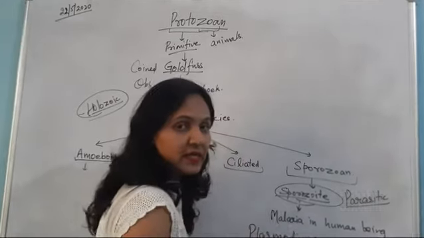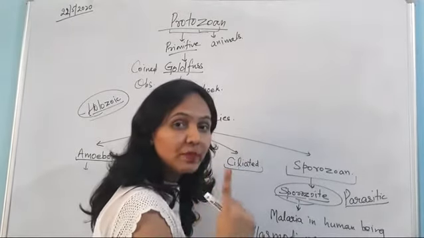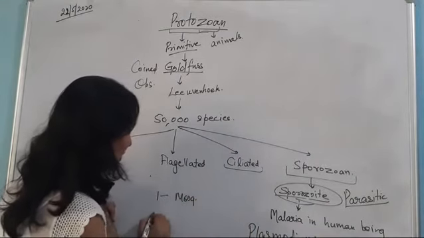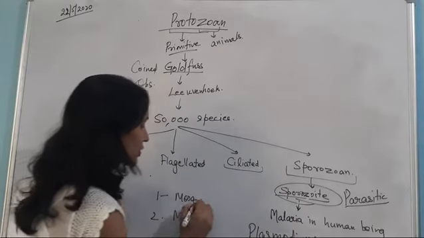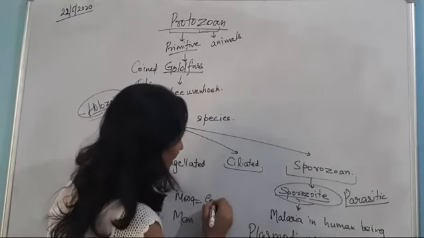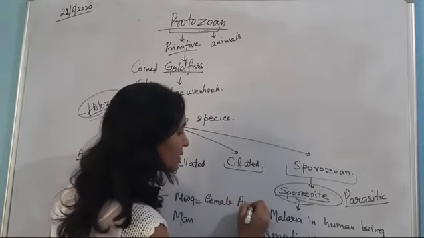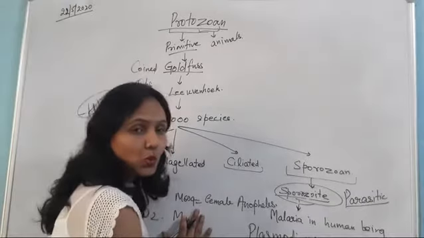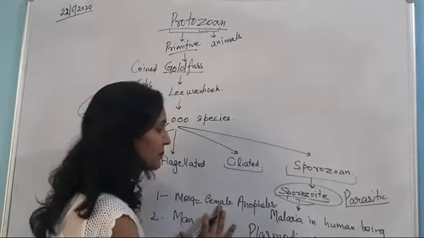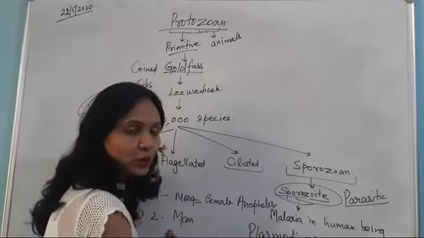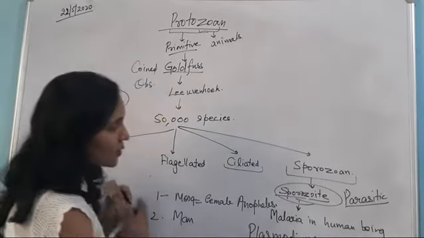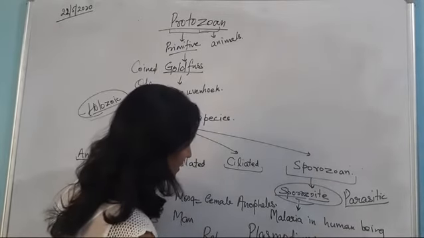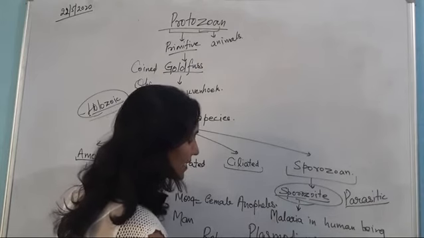It acts as a parasite which depends on two hosts to complete its life cycle. One host is the mosquito and the other host is man. The mosquito is only the female Anopheles, right? So it requires two hosts to complete its life cycle: one is the female Anopheles mosquito and the second host is man. Clear, beta? And one more thing, the reproduction which takes place in this sporozoan is multiple fission.